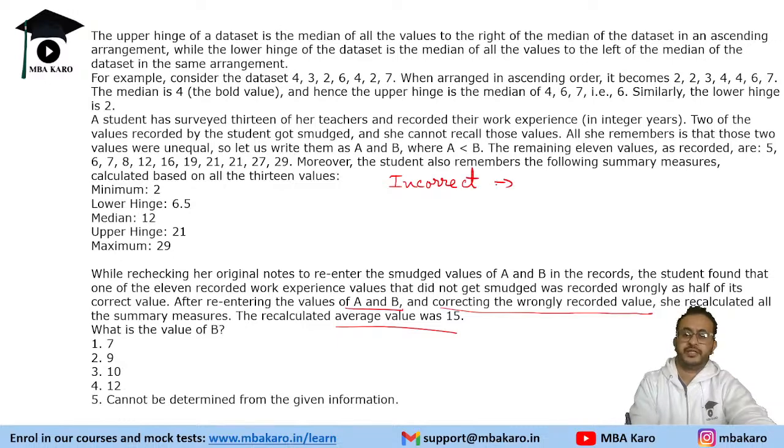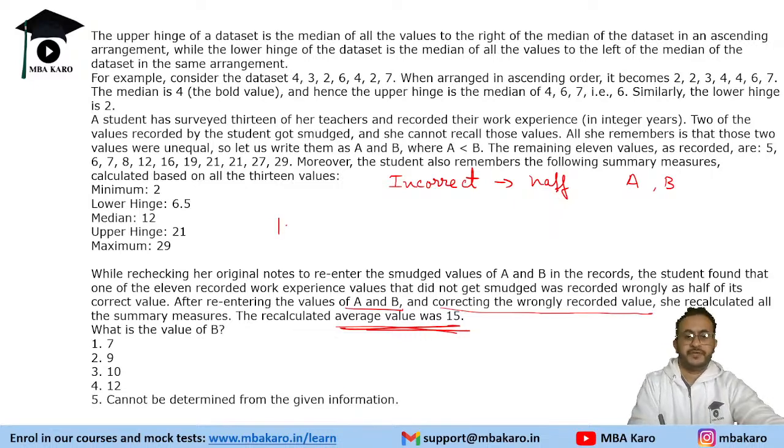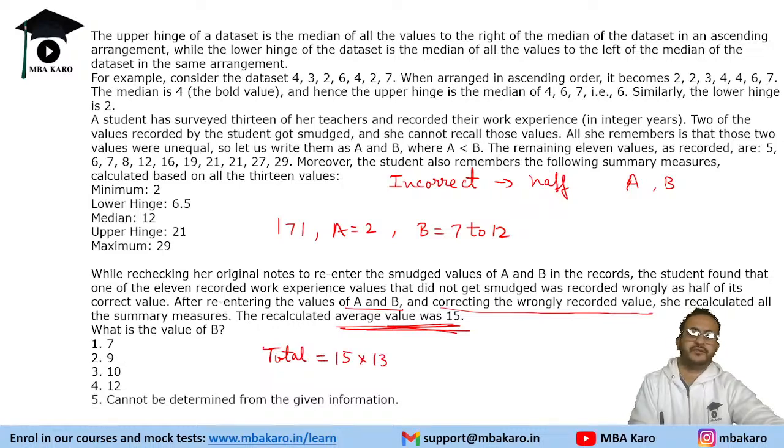So a bit of things to consider here: one of these values is incorrectly recorded as half. Right, one of the values is incorrectly put as half. The condition on A and B is still correct. And the average is given as 12. Right. Now, how do we figure out the value of B in this case? So we figured out the total was 171. A was 2 and B is not known. B is 7 to 12. That is what we know. Now the average is 15. So total is 15 into 13, which is 195.